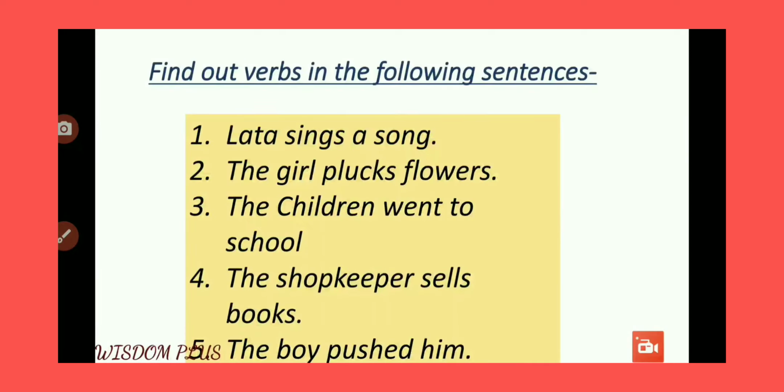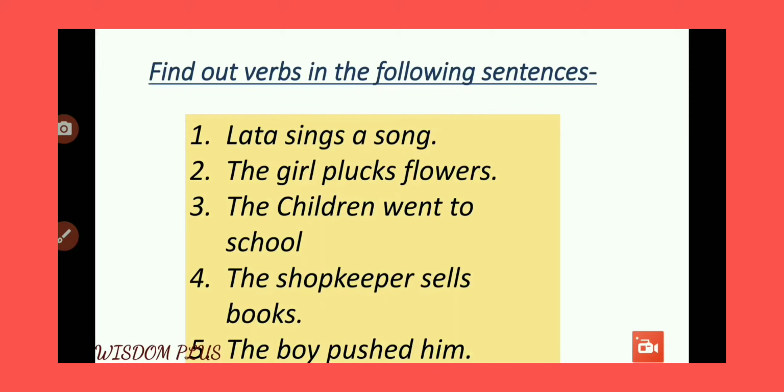Now as I have explained to you about verb in a very simple way, let us find out verb in the following sentences. As you can see, number 1, Lata sings a song. So you keep your answer in mind. As you already know, verb is an action word where there will be being or existence or possession.